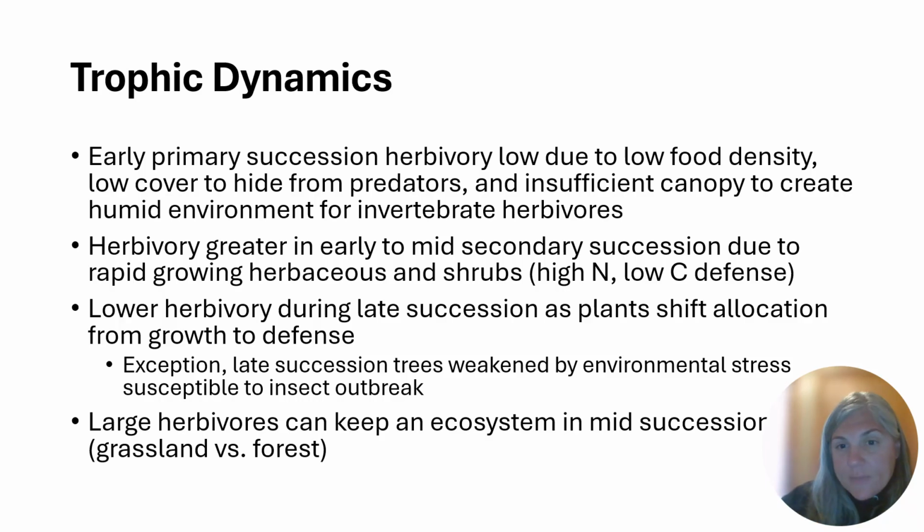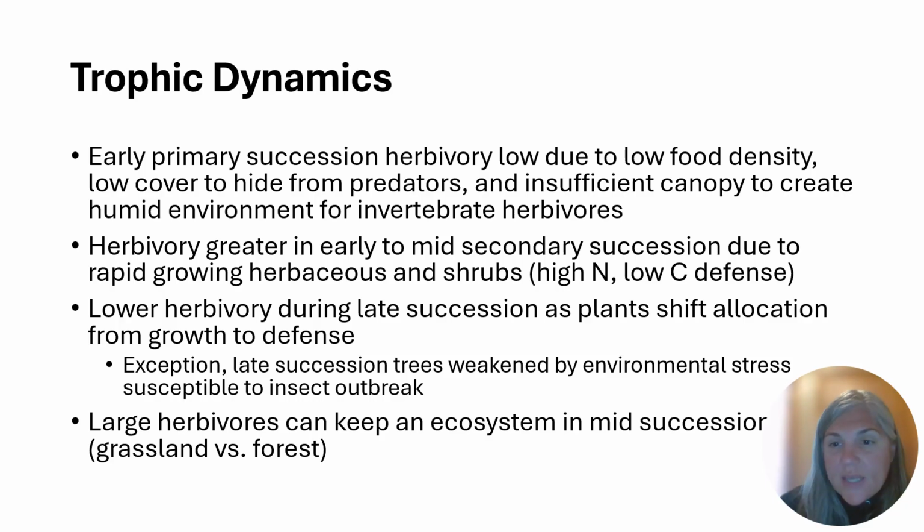There are some exceptions to that. For example, in late succession, some trees can get weakened by environmental stress, say like a drought or a heat event, that can make them more susceptible to insect outbreak. And in that case, we might see higher herbivory in late succession. Another thing to consider is that large herbivores can actually keep an ecosystem in mid-succession, and so it never quite reaches what we might consider a climax community.